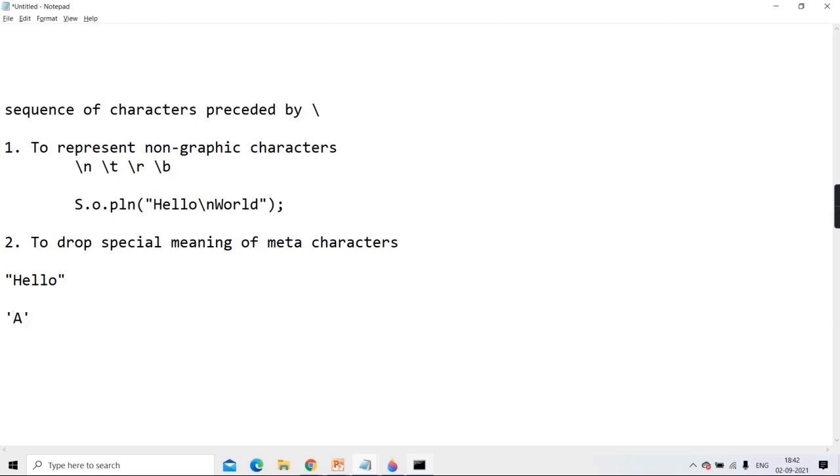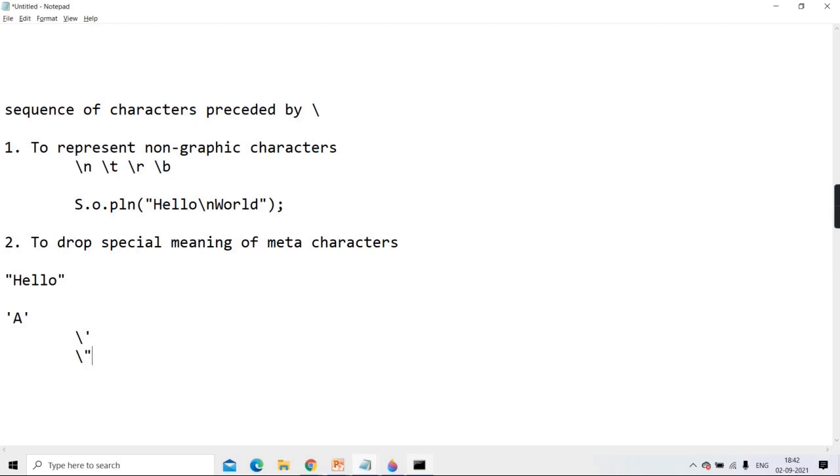So actually, what is stored? A. But to the compiler, you have to tell that this A is a character. You put quotes on both the sides. On both the sides, what do you put? Single quote. So is this single quote a meta character? Yes. And now, if you want that meta character not to be treated as a meta character, meaning please don't consider its special meaning, please drop the meaning of that character, then also you have to use escape sequence.